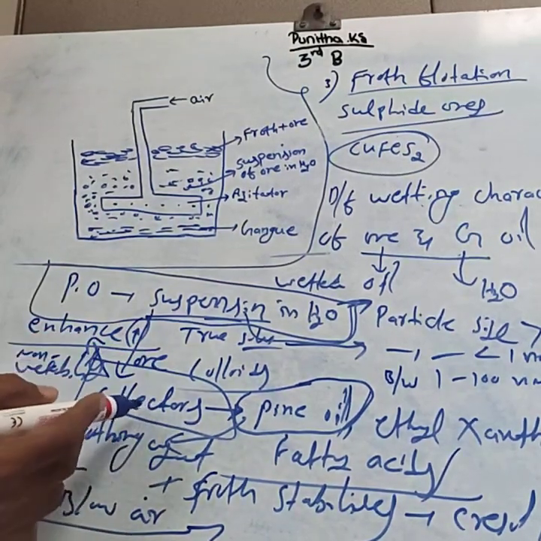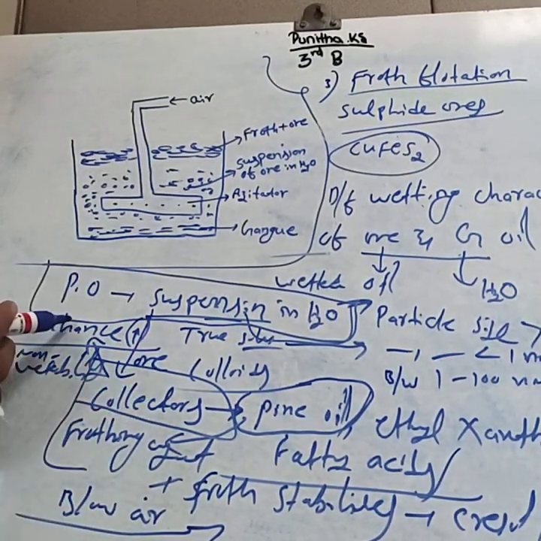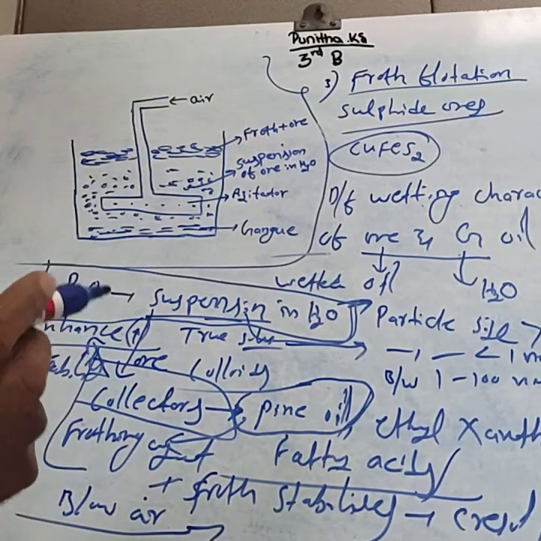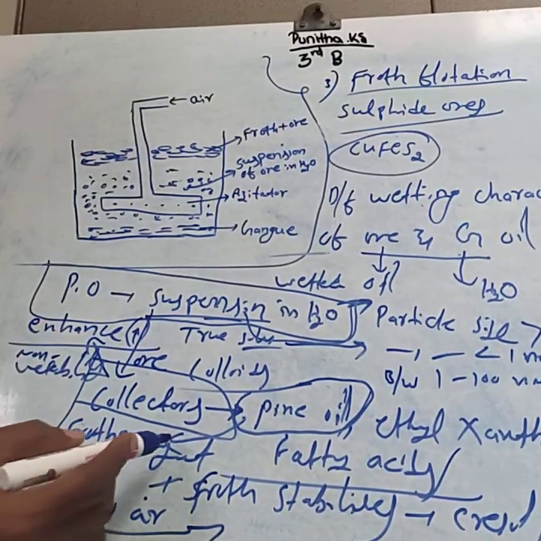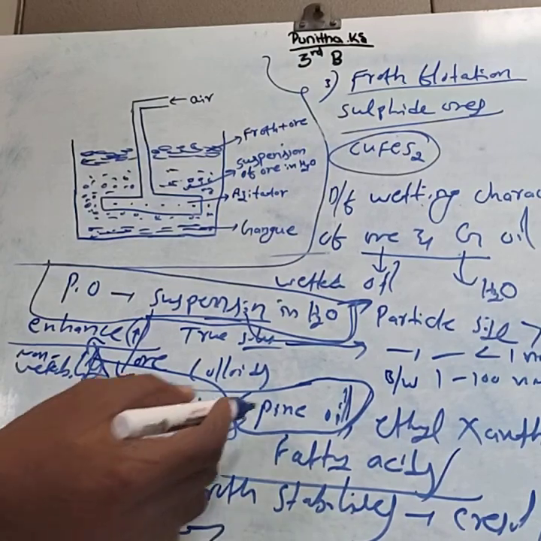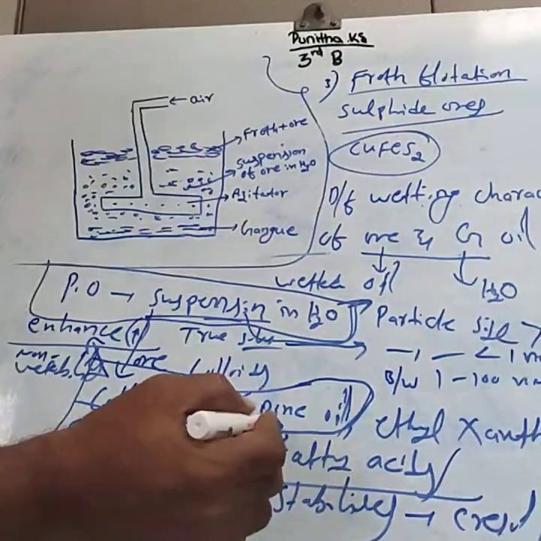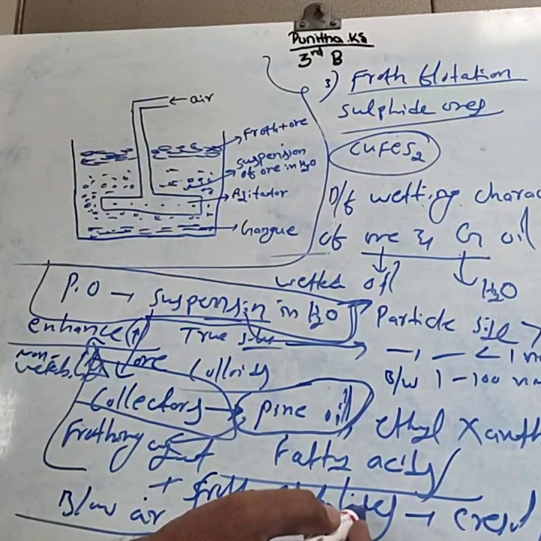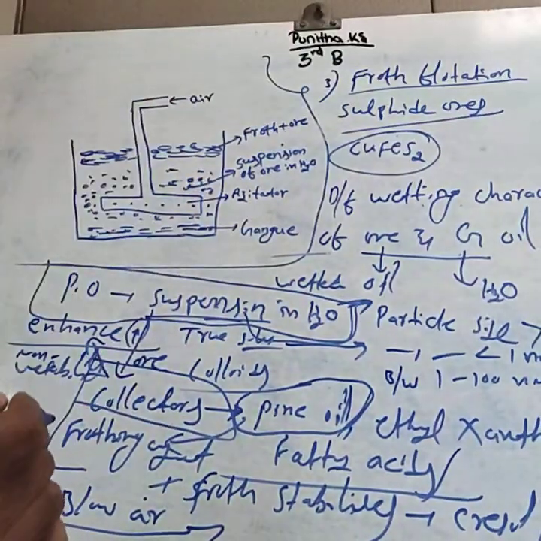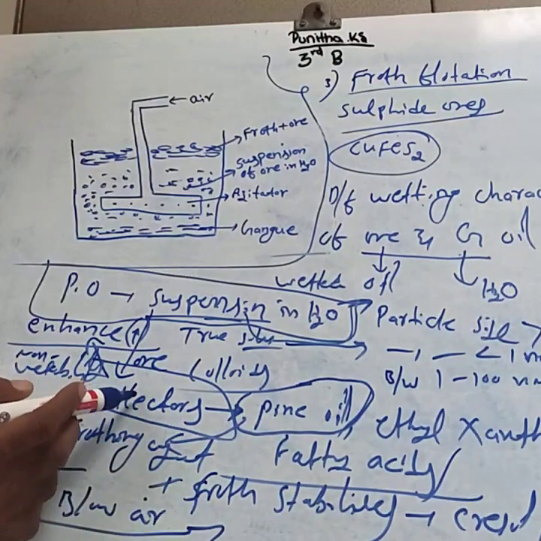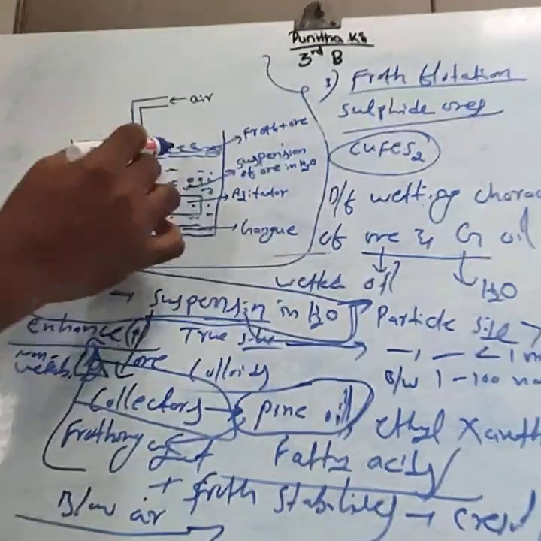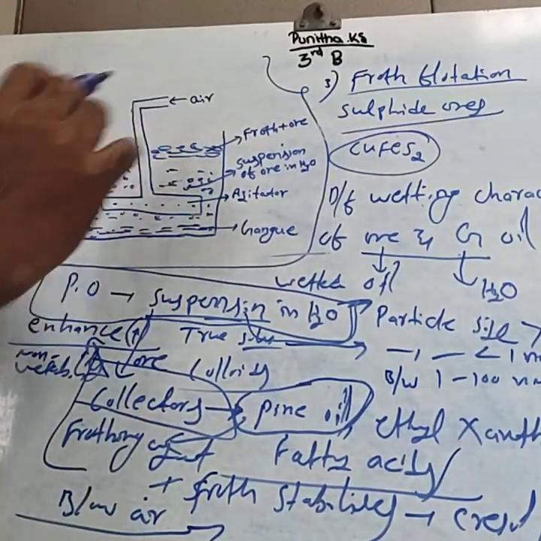Enhance means increase. This is the role of the collectors. The frothing agent used is pine oil, which forms the froth, and froth stabilizers stabilize the formed froth.